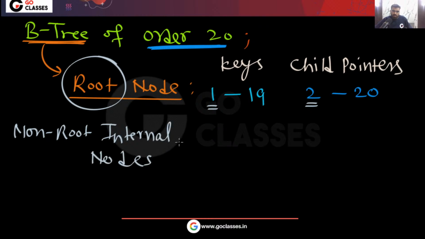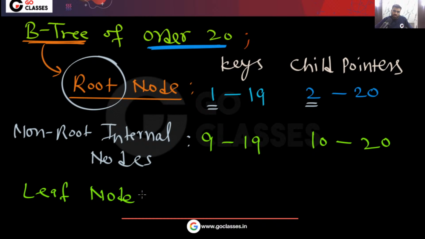What about the remaining non-root internal nodes? Very simple, the number of keys is going to be 9 to 19, and the child pointers are going to be 10 to 20. And similarly for the leaf nodes, the same thing, 9 to 19 keys and 10 to 20 child pointers. So this is the simple point.